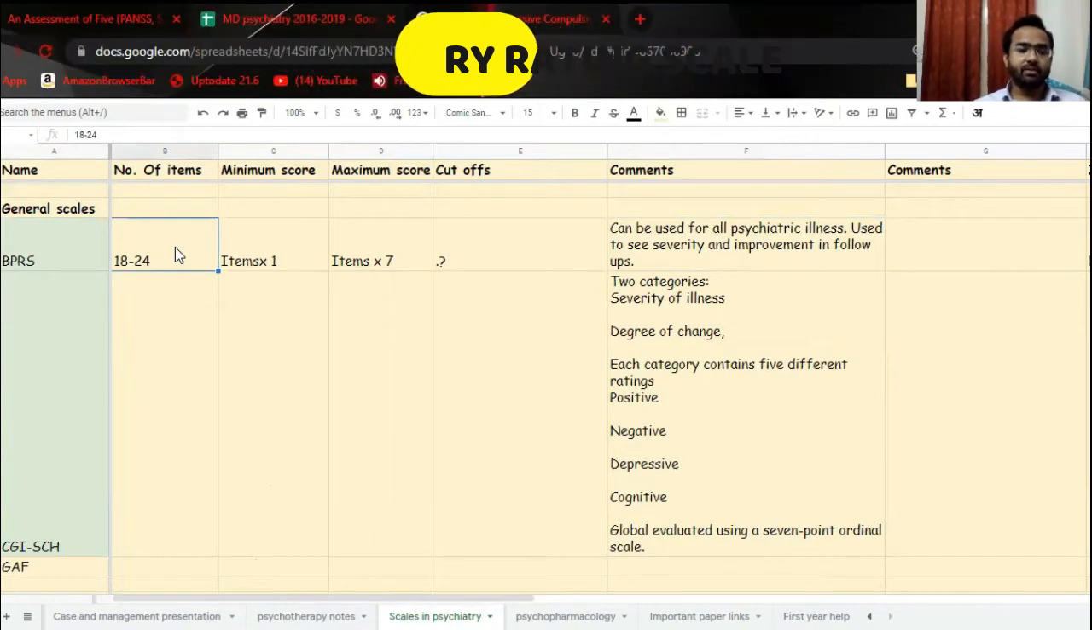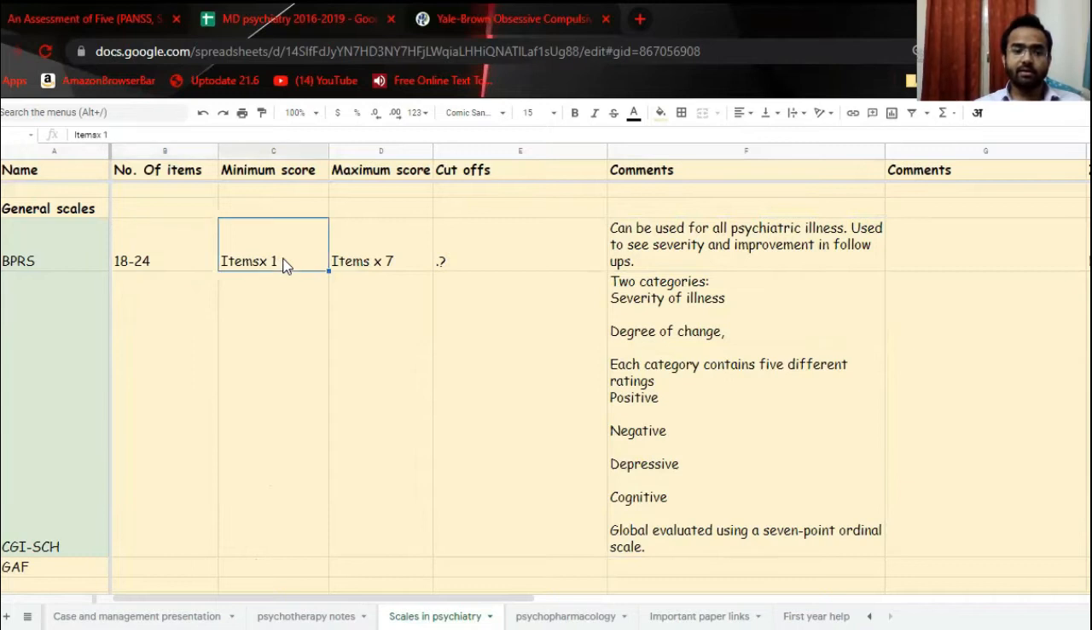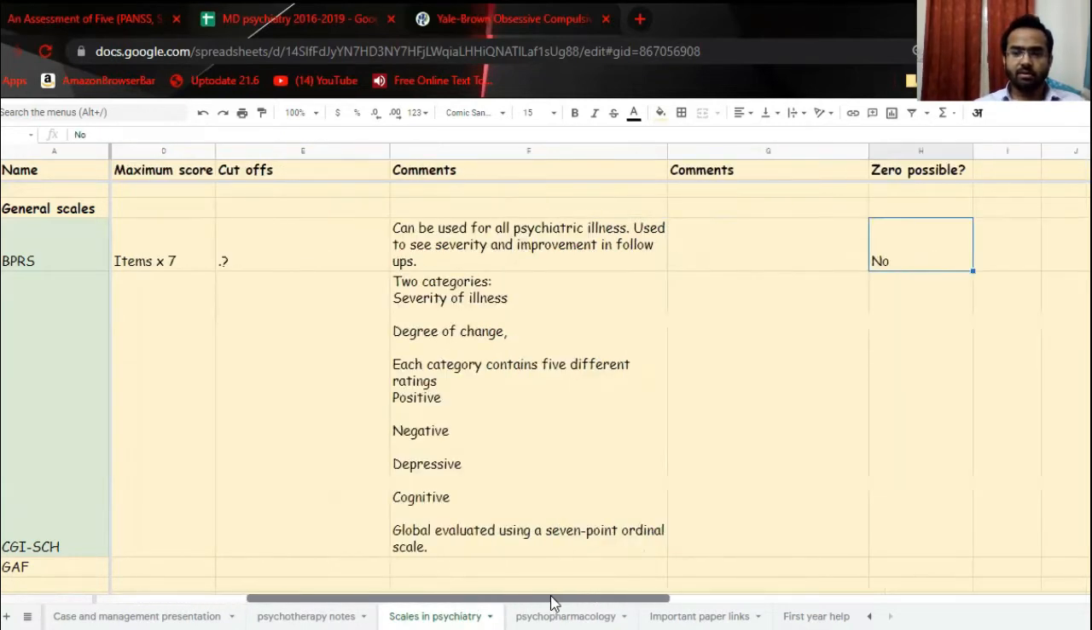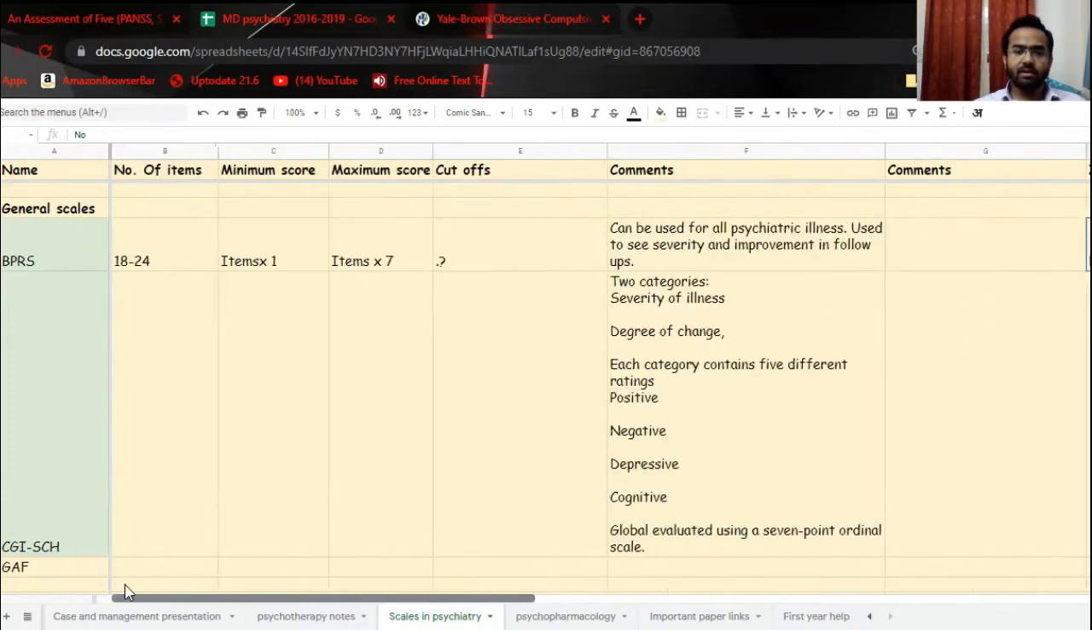Total items can be 18 to 24, and the minimum score for one item is 1, maximum score for one item is 7. So you can easily multiply to get the maximum and the minimum score. If it is 18, just multiply 18 into 7. That will give you the maximum score if there are 18 items in the scale. Cutoffs are not there. Mainly, it can be used for all the psychiatric illnesses to see the severity and the improvement in the follow-ups. Is 0 possible in that? No, 0 is not possible. 0 will not be possible in this scale.